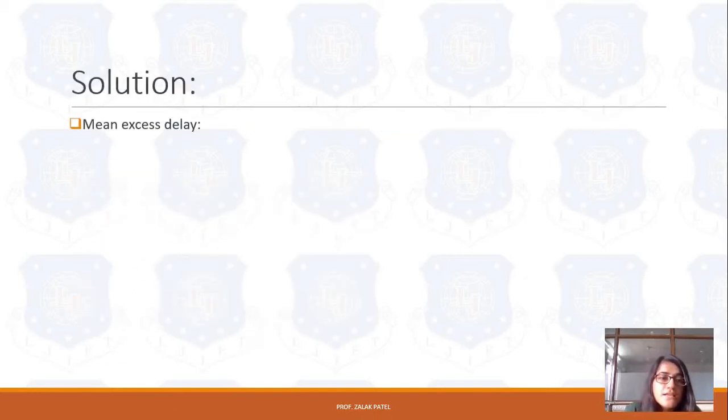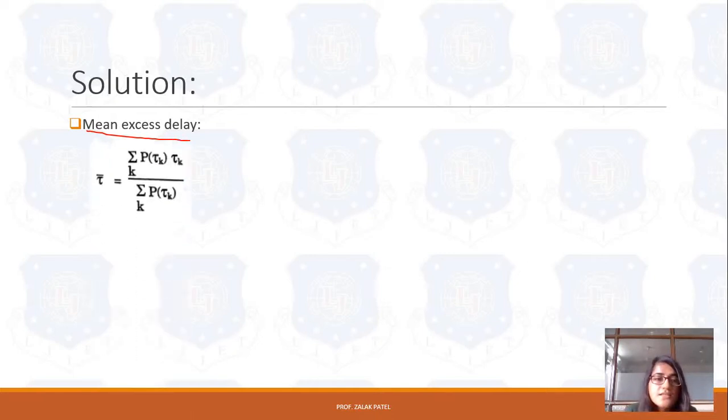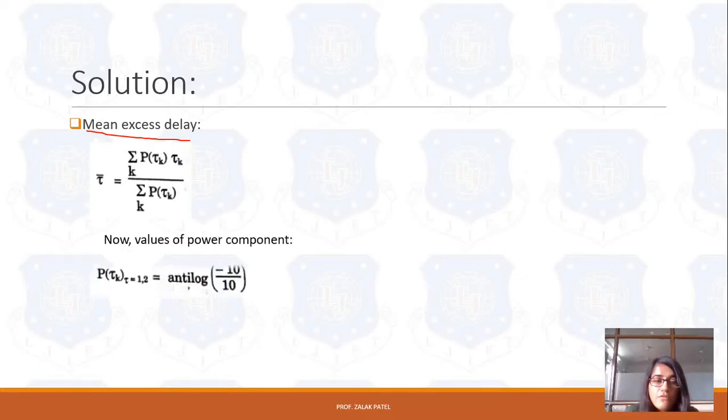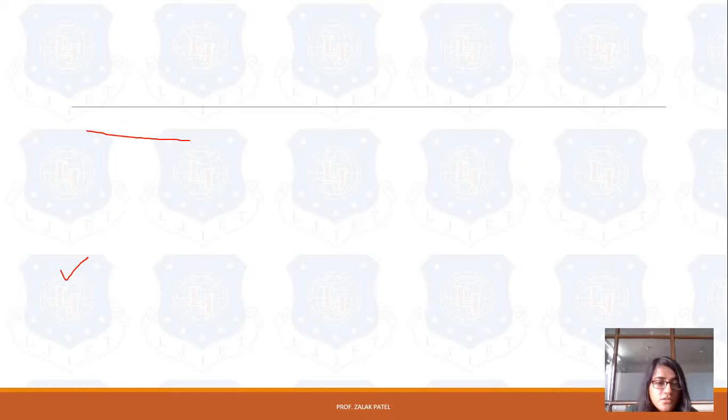First of all, mean excess delay. Mean excess delay is denoted by tau bar, and it is given by this equation: sigma of k, power level times time period, divided by sigma of power level, meaning all power levels are added. So now we have to find out the values of the power components. For this, please see this figure.